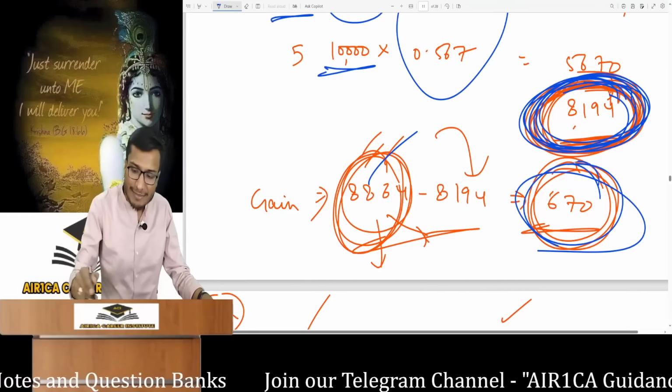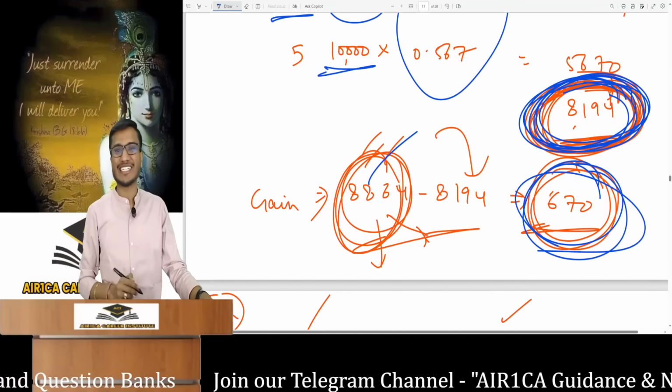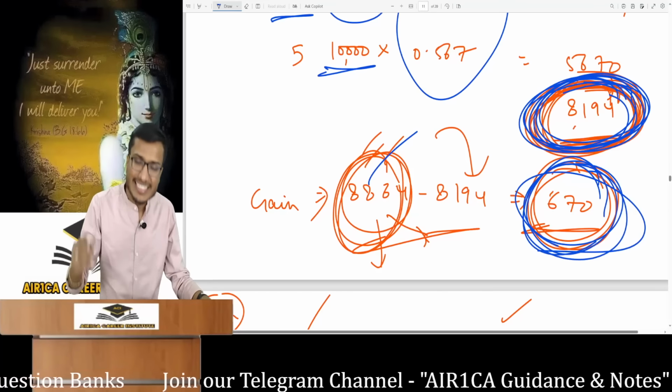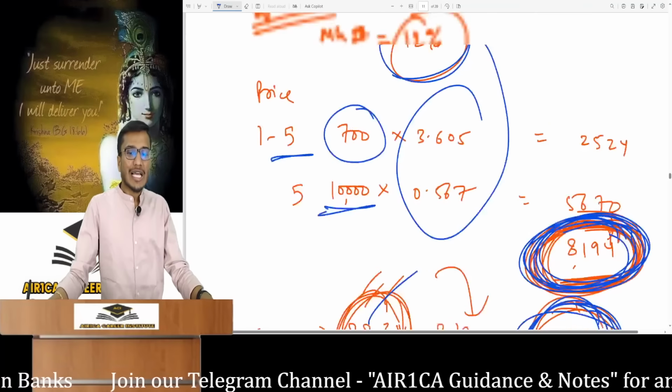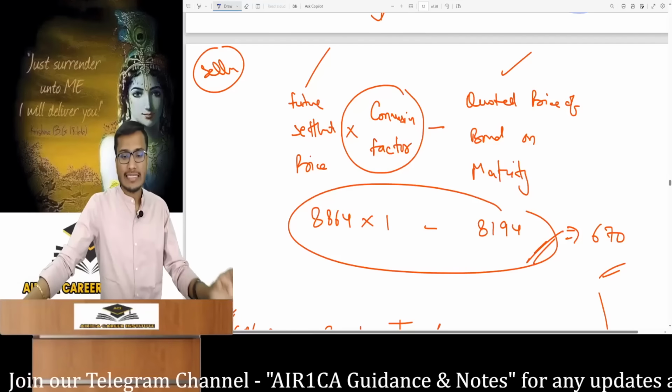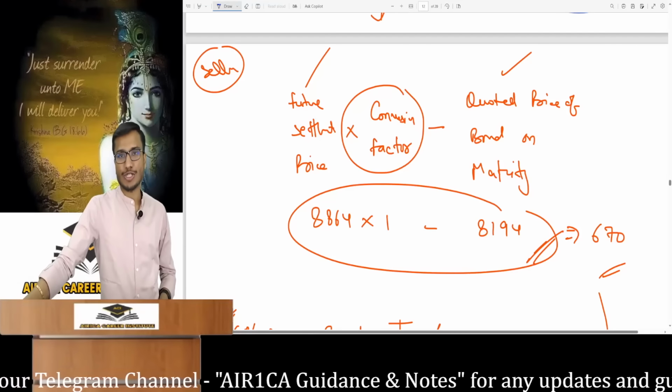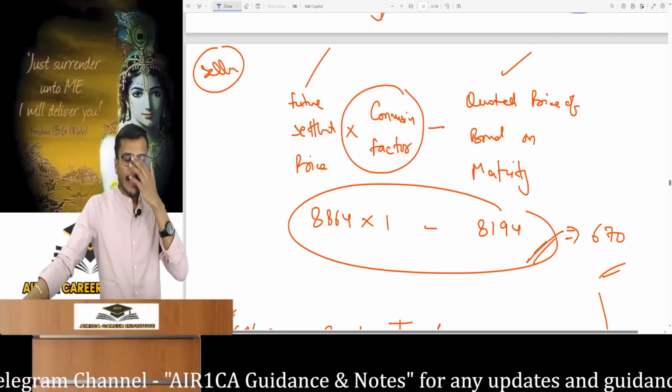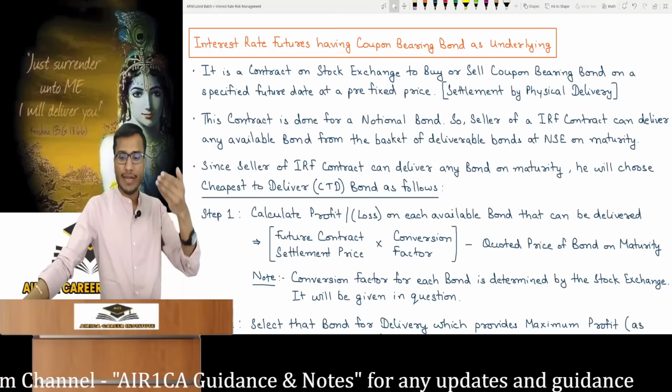Why did the price change? It is because the market interest rate changed. The change will be exactly as much as the change in interest rate. So here too, you are betting on the interest rate through the coupon bearing bond. Therefore, this is also an interest rate future contract. Now at maturity, as I told you, the settlement will happen. I just showed it too.